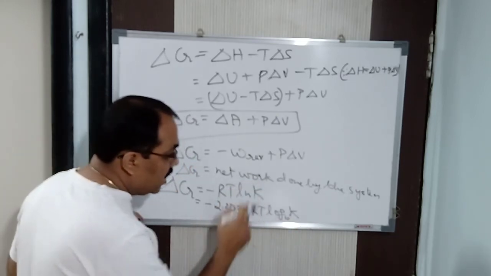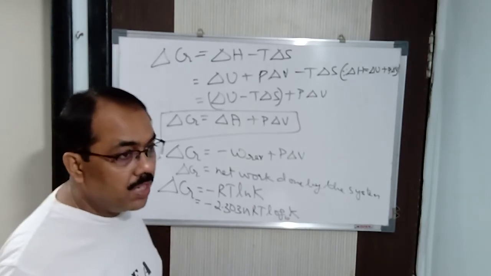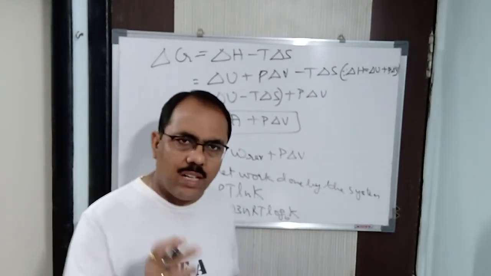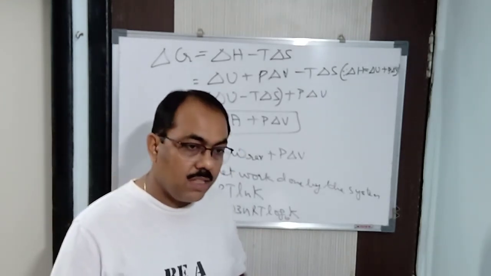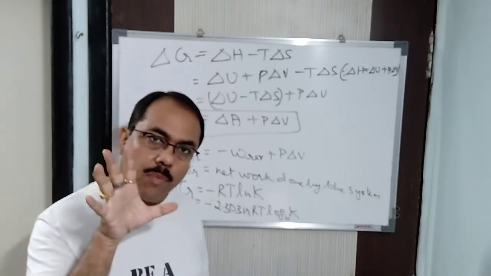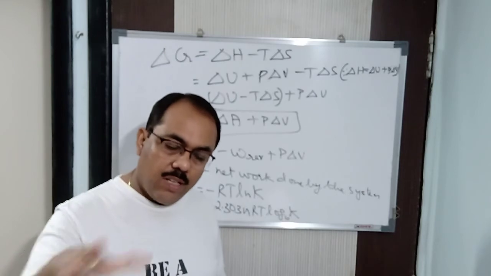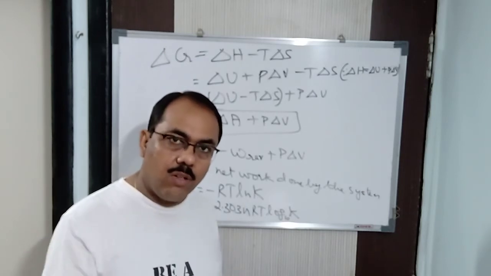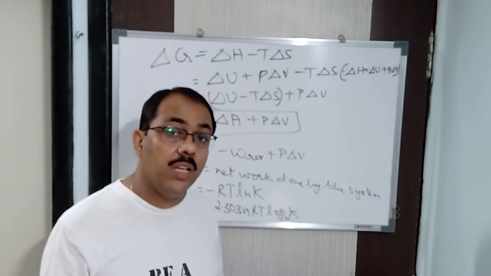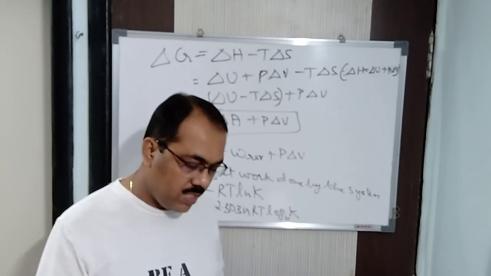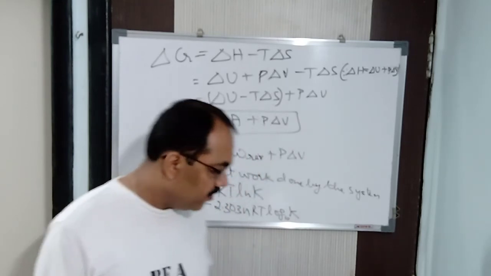Again I repeat, K stands for the equilibrium constant. What is the equilibrium constant? You will study it in the next chapter, but a little bit, let me tell you. Equilibrium constant is the concentration of the products divided by the concentration of the reactants in an equilibrium reaction. You will study it in detail in the next chapter. Clear?